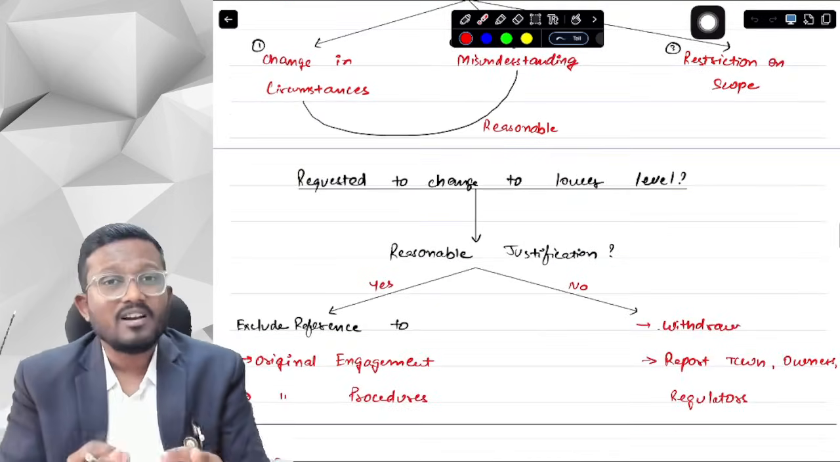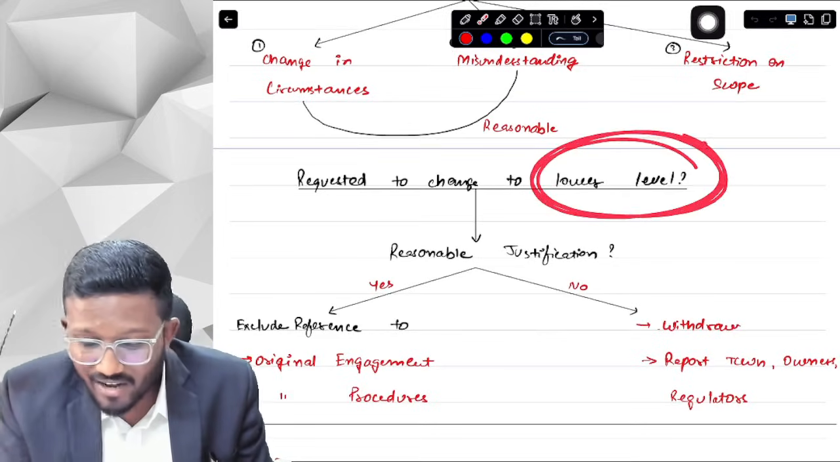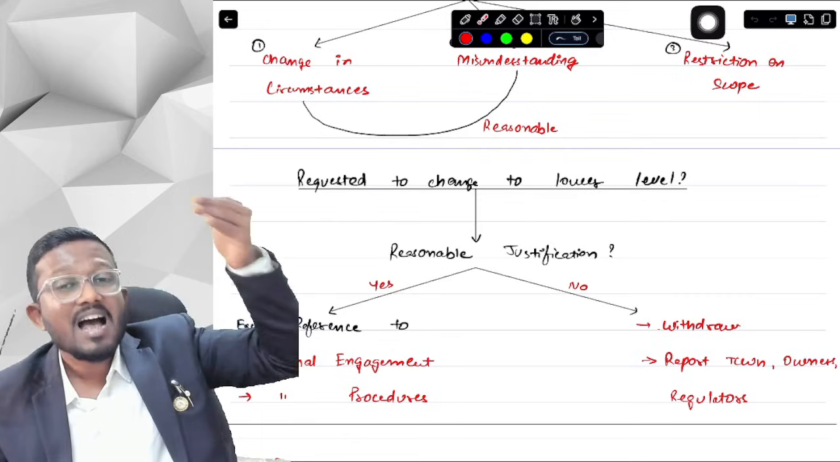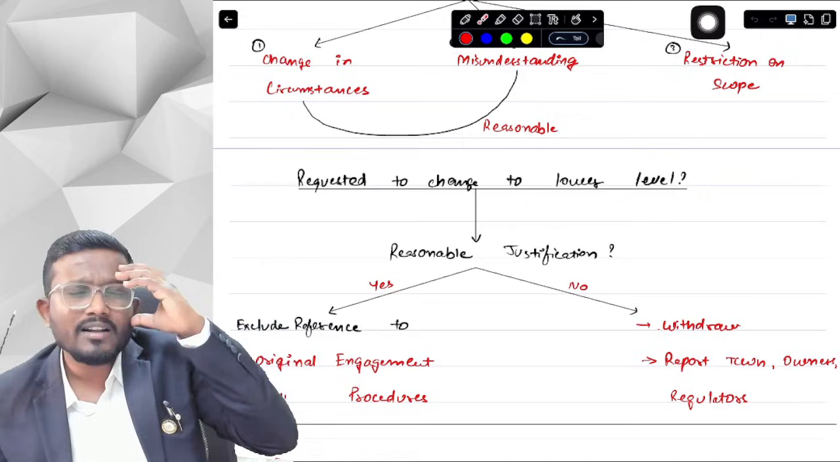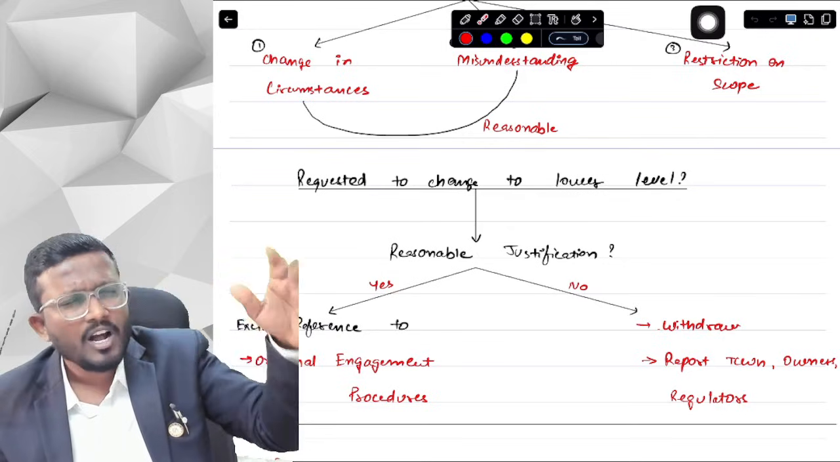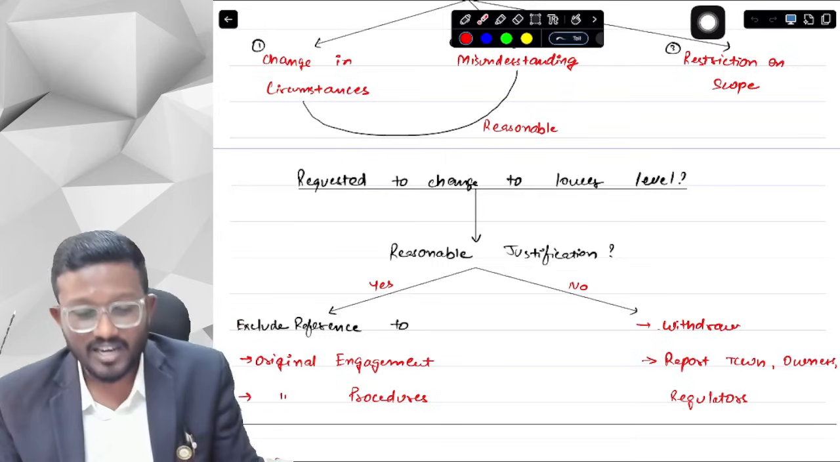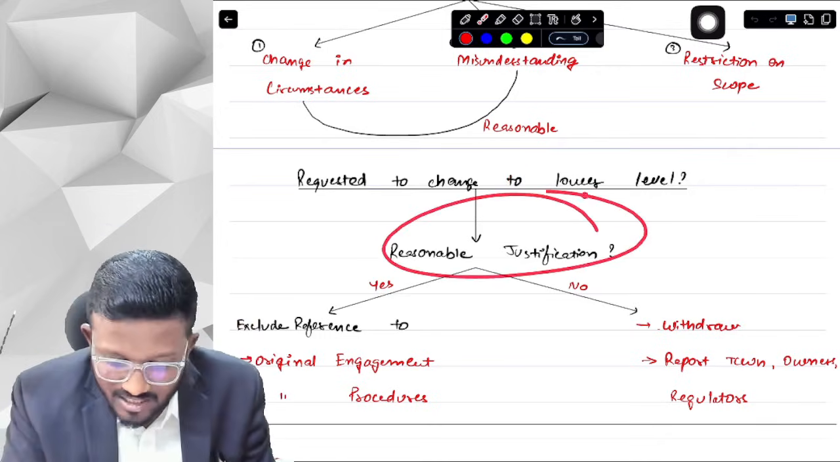Okay, yes sir. Now, if the management requests us to change the terms of engagement to provide a lower level of assurance, what is a lower level of assurance? Audit is reasonable assurance. Review is limited assurance, and related services, no assurance. Now suppose the management says don't do audit, do either review or related services. That means the management is asking us to change the terms of engagement to a lower level of assurance. Then we will have to see whether there is any reasonable justification for doing so.